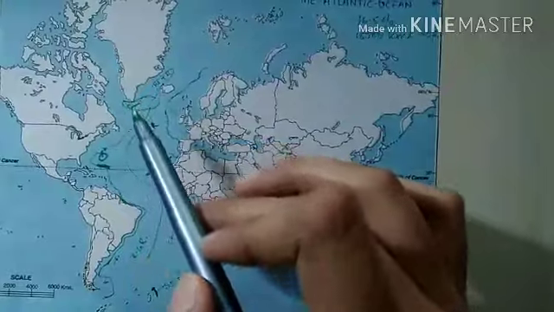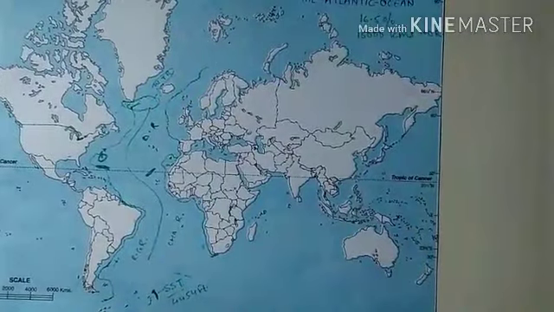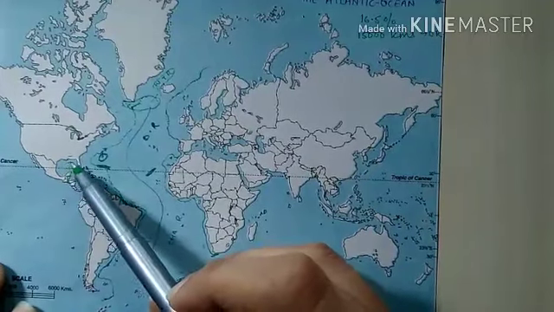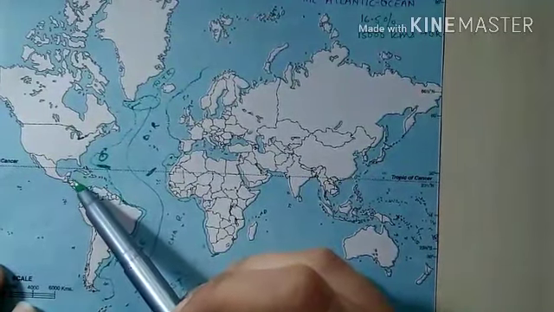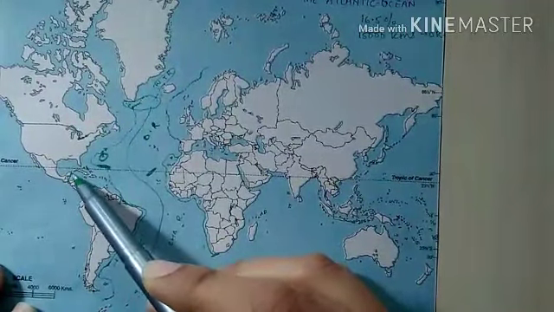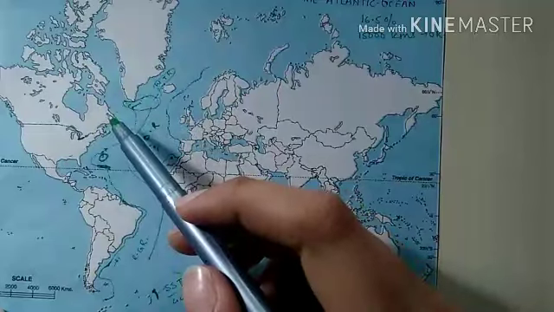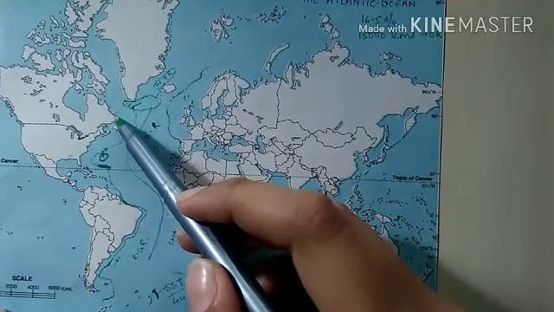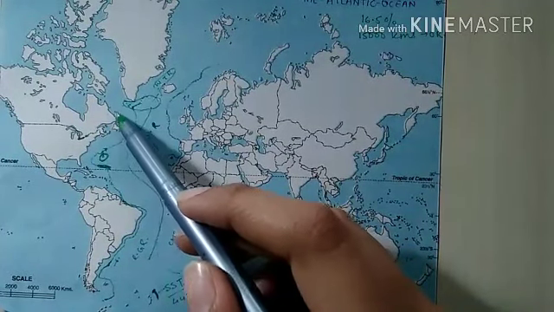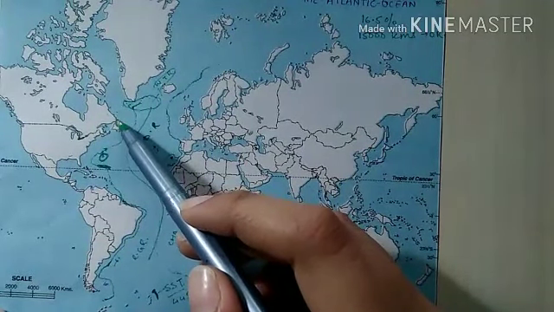Now we will look into the western margin of the Atlantic Ocean. We will have Gulf of Mexico here, and then we will have Caribbean Sea. Together this is known as the American Mediterranean. Then we will have Labrador Sea, and when we come a little bit down, we will have Hamilton Inlet.